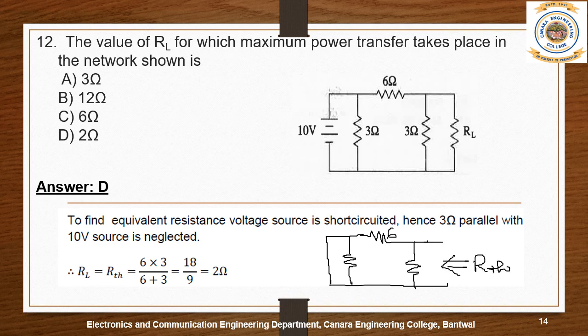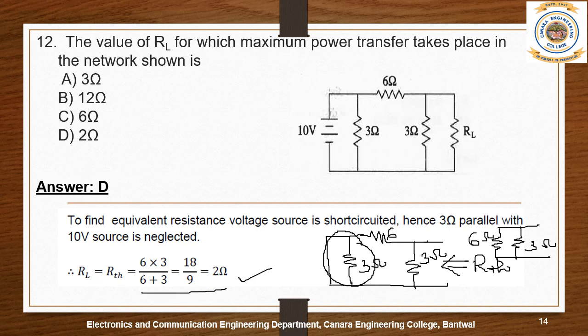So this is 6 ohms, this is 3 ohms and this is 3 ohms. Now here this is short, so this we have to neglect. So our circuit will be only so much, 6 ohms in parallel with the 3 ohms. This is 3 ohms and this is 6 ohms. Therefore 6 into 3 by 6 plus 3. So the answer is 2 ohms.